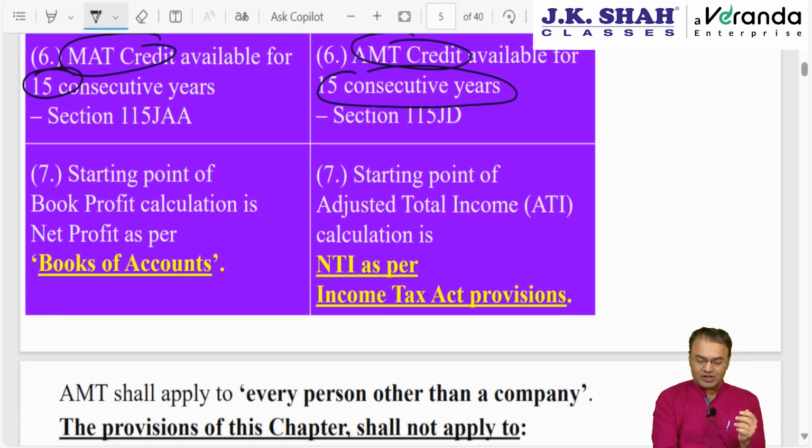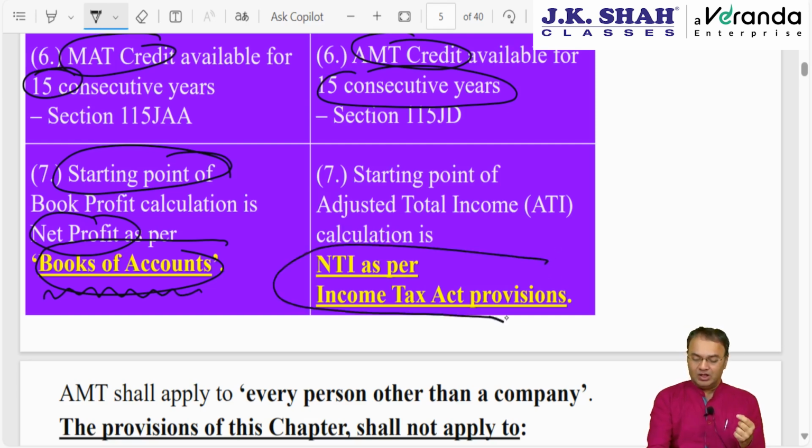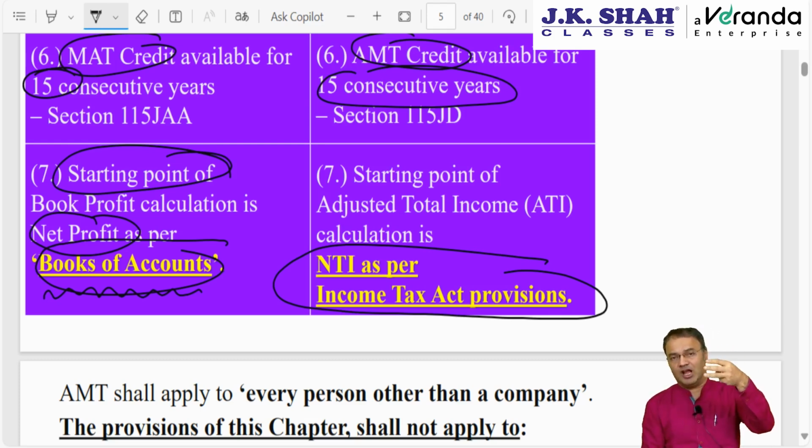Now the starting point of this chapter. In minimum alternate tax, the starting point is net profit as per books of accounts, that is net profit as per the statement of P&L. What I mean to say is that the starting figure is as per books of accounts. Whereas in alternate minimum tax, the starting point is as per Income Tax Act provisions. We have to start with NTI, net taxable income. Of course, you know pretty well, net taxable income plus add back 3 items: Chapter 6A deductions under heading C, deduction under 35AD, capital expenditure for 14 specified businesses, and the third one is deduction under 10AA.